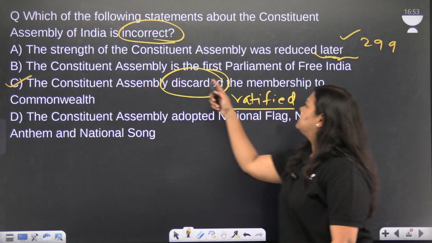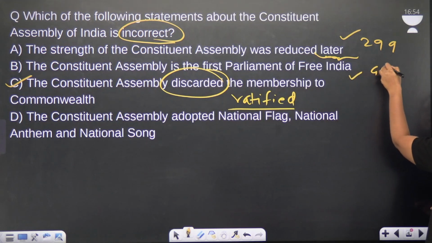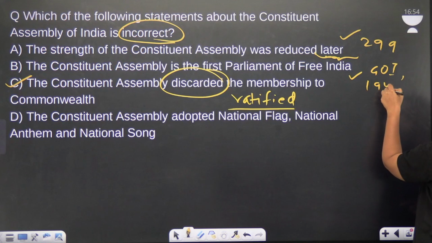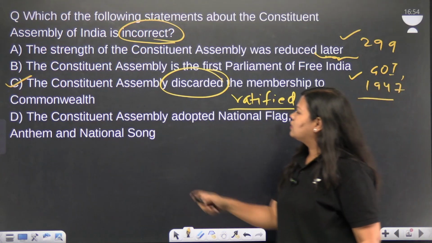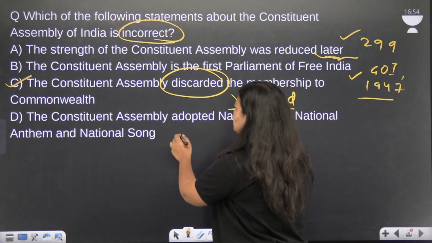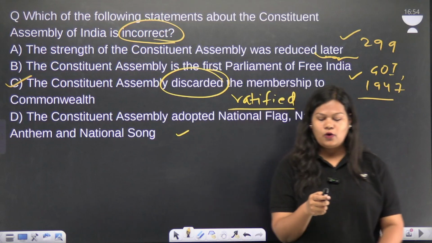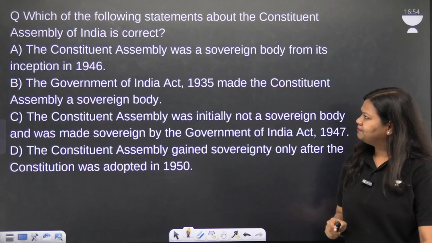Next is the Constituent Assembly is the first Parliament of Free India. This is also correct. This was done by Government of India Act 1947. The Constituent Assembly adopted national flag, national anthem and national song. This is also correct. So the incorrect statement was C. Moving forward, let's go to the next question.